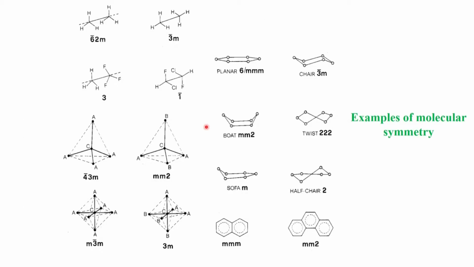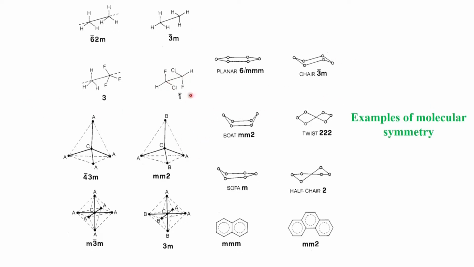Keeping this part in mind, we should always be reminded, and that is why this next slide, that the crystal symmetry and the molecular symmetry are different from each other. It is not necessary that a molecule with a certain symmetry should crystallize with the same symmetry in the crystal system. For example, this is the point group symmetry which is indicated for each of these molecules.